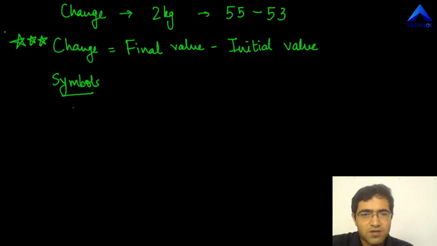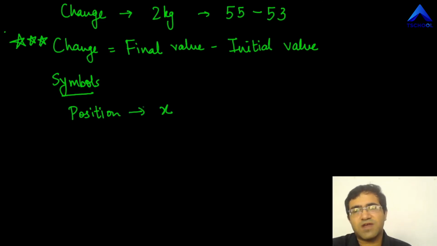Symbol for position is x, because we are using the x-axis. If someone would be using vertical and y-axis, they could write y. There's absolutely no problem again. So here we are going to use the symbol for position as x, because we are using the x-axis.